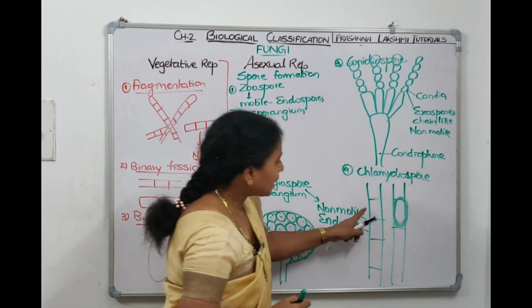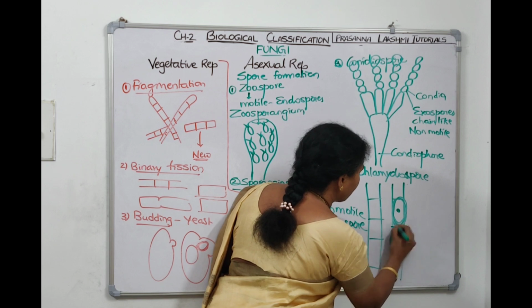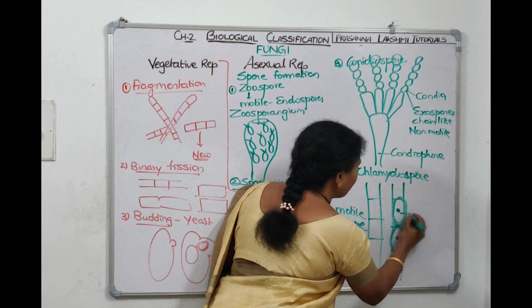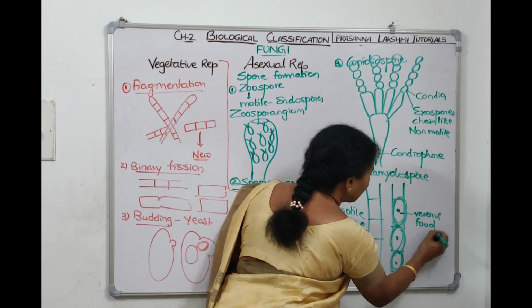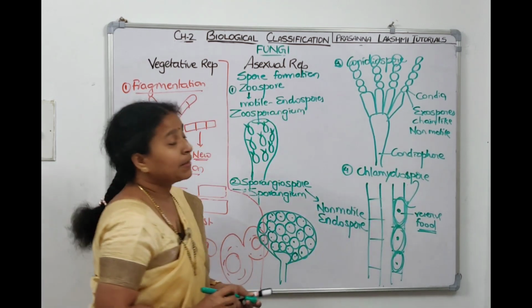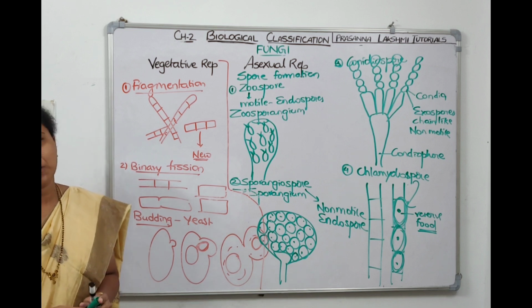See, this cell has accumulated all the food and made a thick wall. Again, this cell also will accumulate food and make a thick wall. So these thick-walled spores, which have stored reserve food material and tide over unfavorable conditions, are called chlamydospores. So all these are different types of asexual spores.